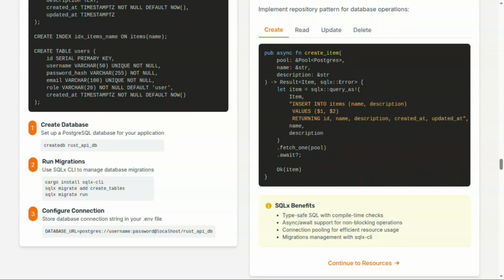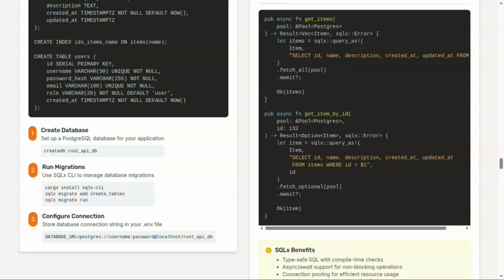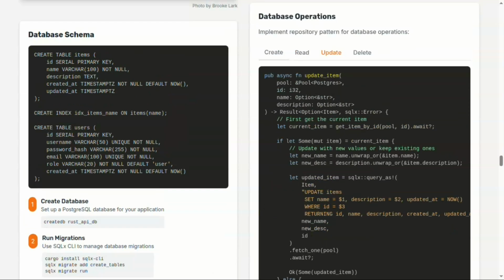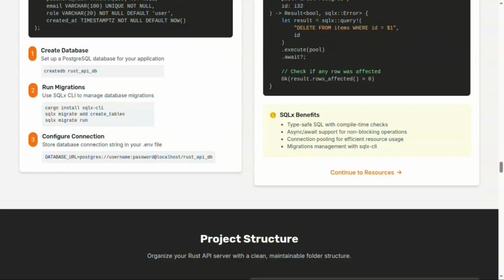Okay, cool. After that, here's a create method. Here we have a read method. Okay, we have update, we have delete. Okay, that's fine. Now next, the project structure.